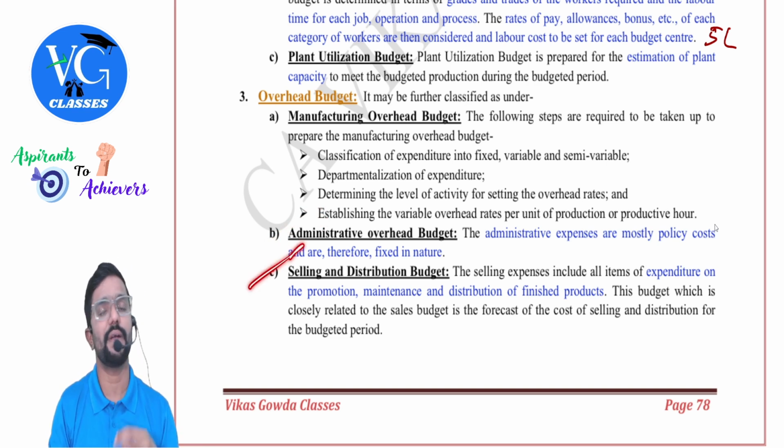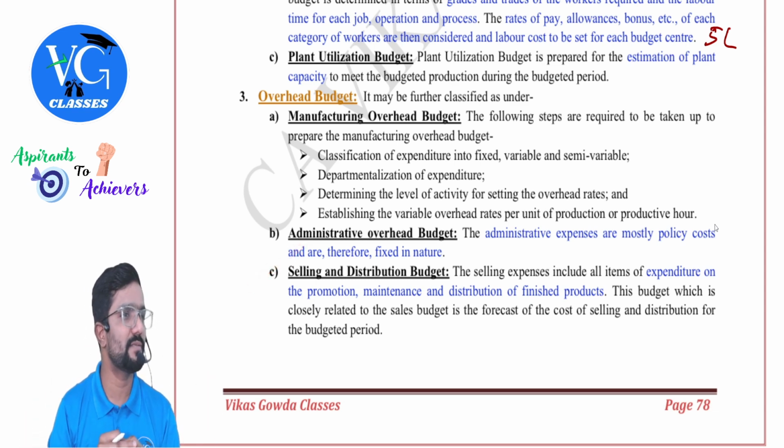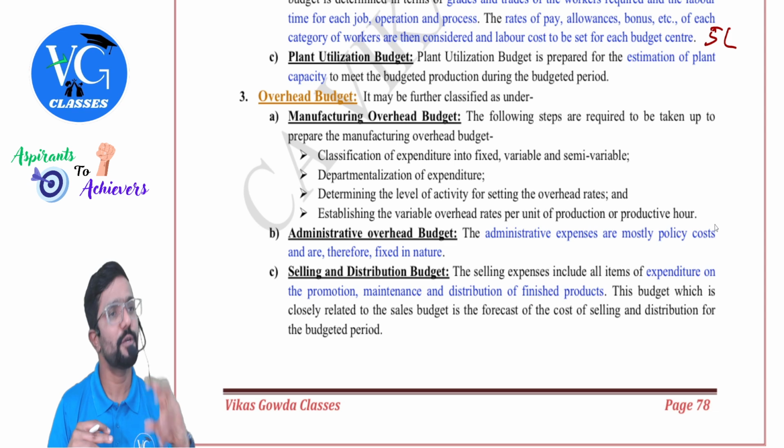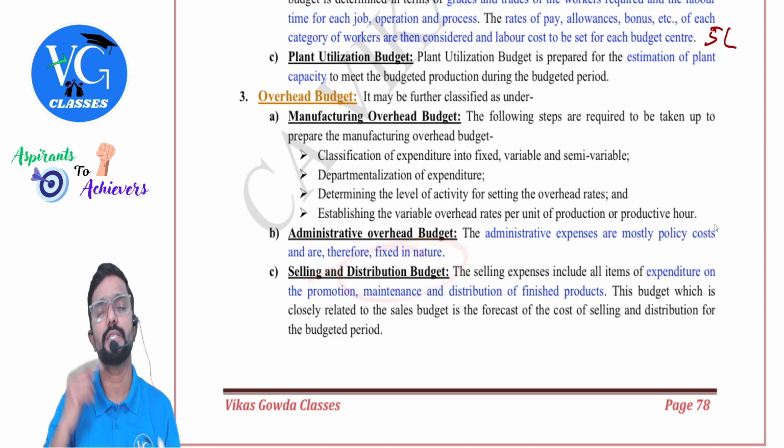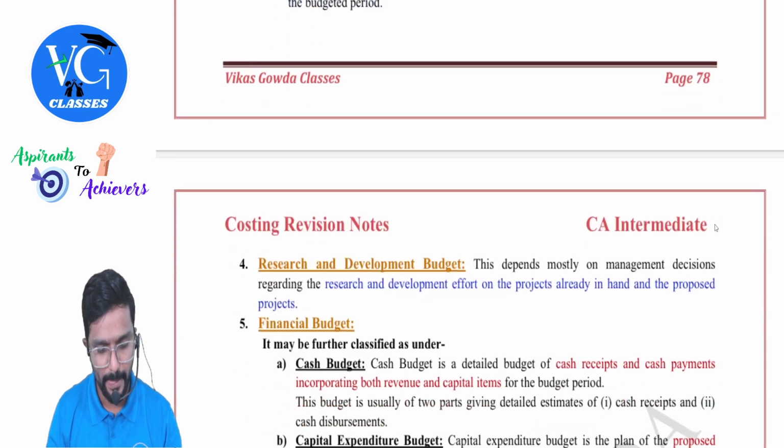Then selling and distribution overhead. Selling is different, actually distribution is different, but you can club both also. Selling overhead means, sir, to generate sales or to promote my products, whatever cost I have incurred is called selling overhead, including advertisement. Whereas distribution overhead is the cost which we have incurred to distribute the product once it is sold, including the transportation cost, carriage outward.